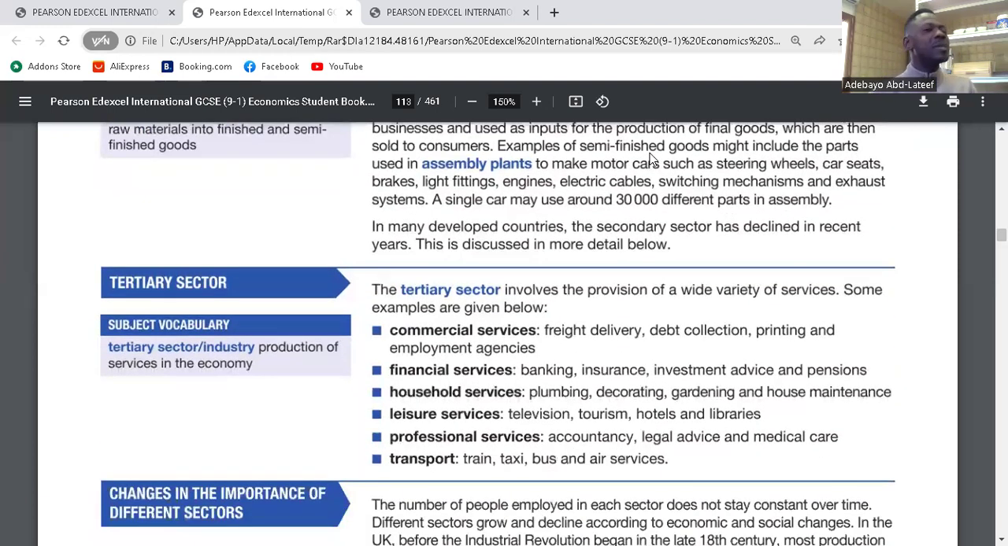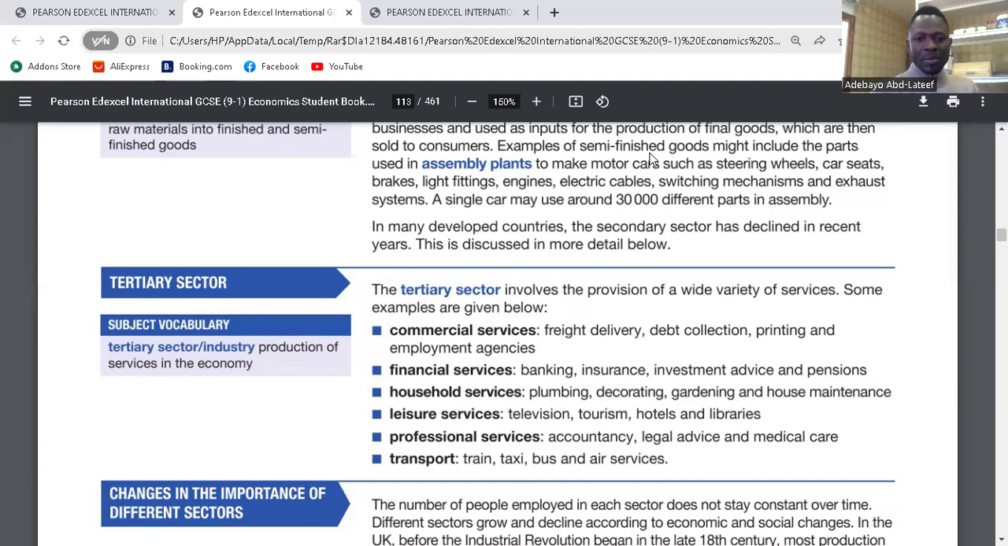Then we have the tertiary sector. For the tertiary sector, we're talking about the service sector. This is where services are done. So they involve retailing, banking, teaching, tourism, and so on. These are all service sector. These are all services, and they are in the tertiary sector. They are part of the developed economy.